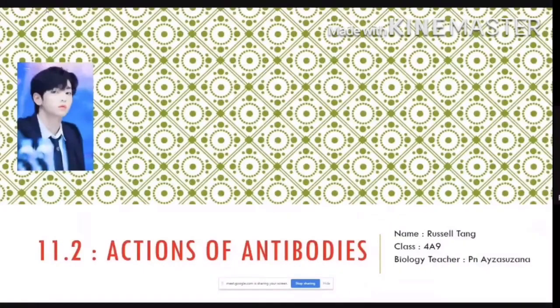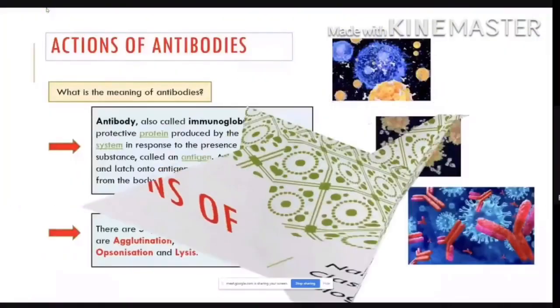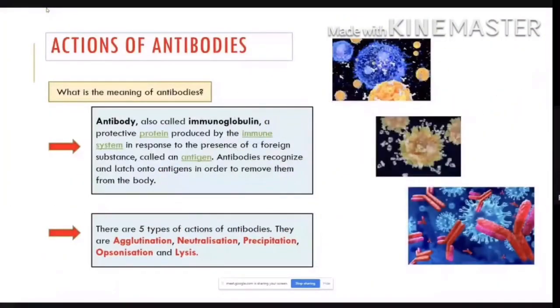The topic that I got is actions of antibodies. There are five actions of antibodies. Antibody is also called immunoglobulin, a protective protein produced by the immune system.